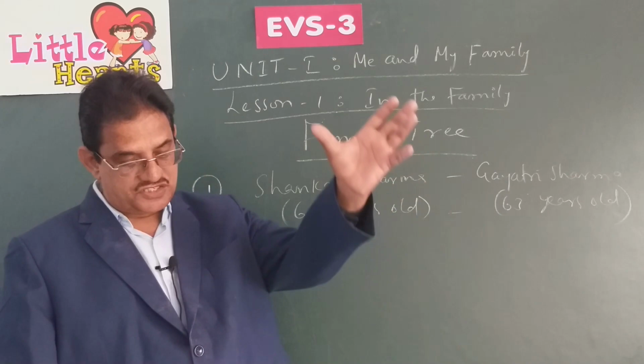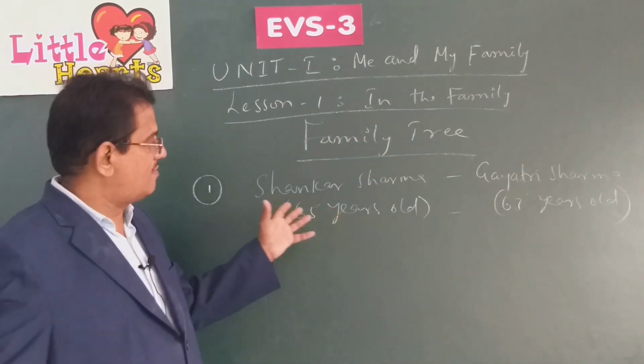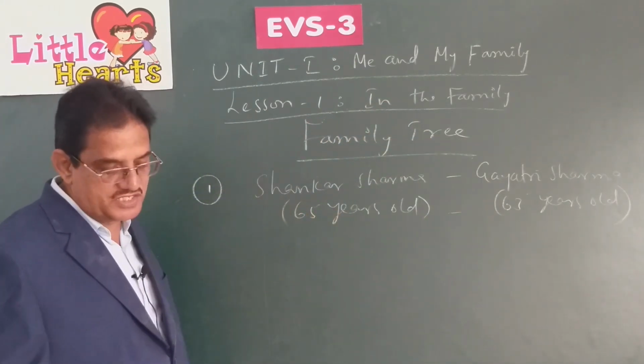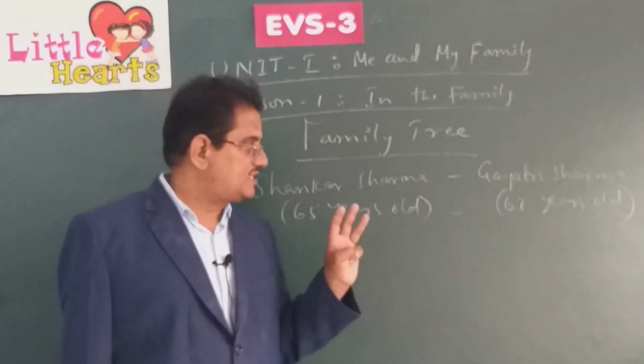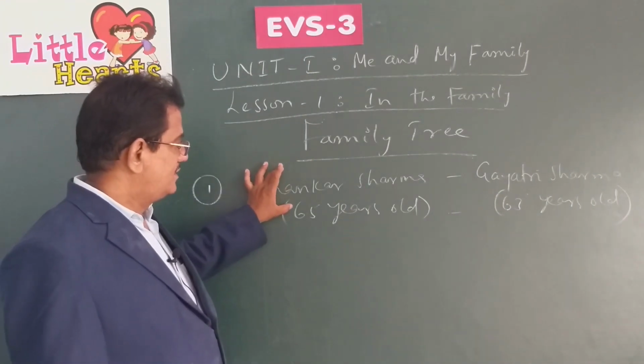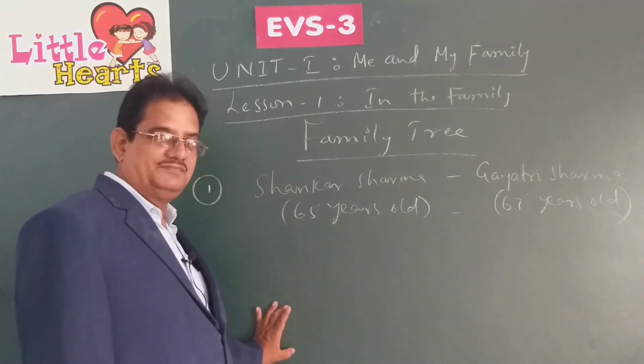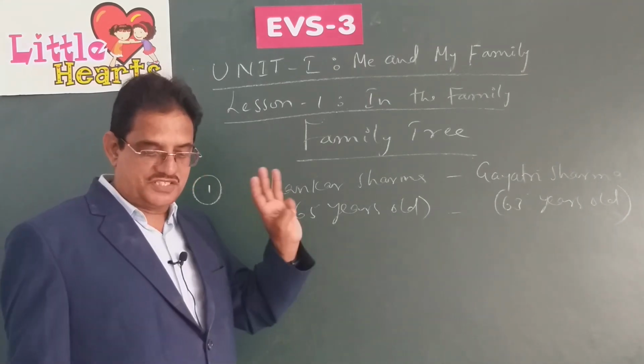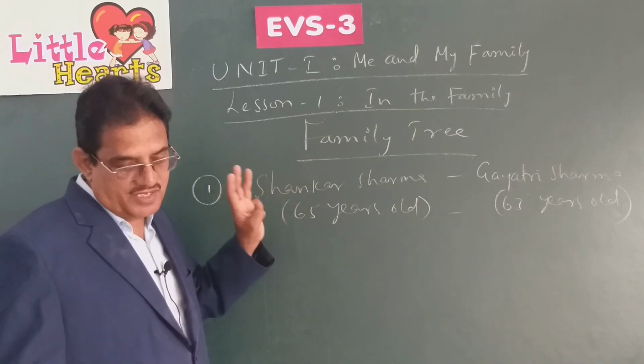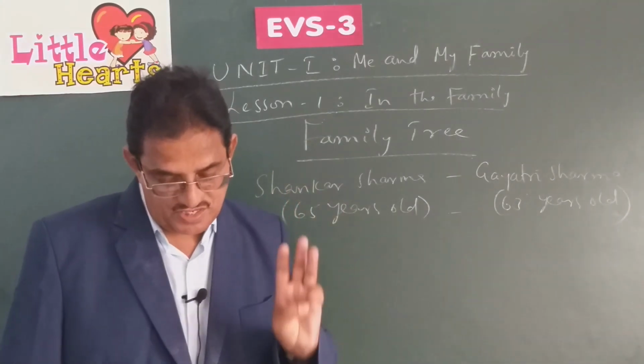So, 3 generations are marked in the family tree in the textbook on page number 8. 3 generations means grandparents, their children and their children.